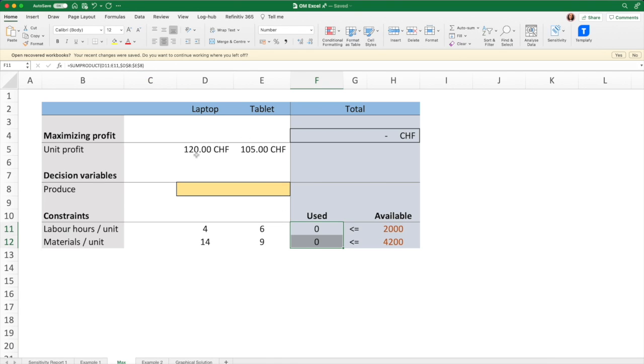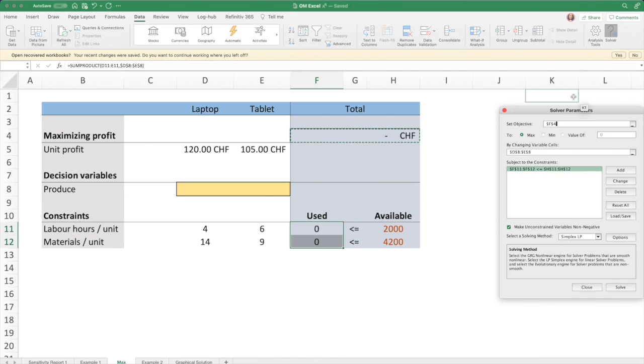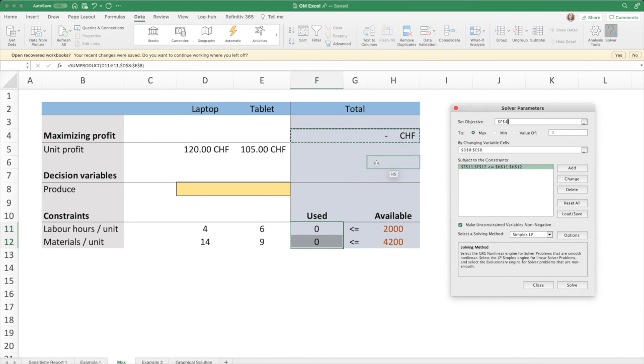Now everything is set for Maurice to use the Excel solver to calculate the maximized profit. To access the solver, he clicks on Data and then on Solver. He sets the objective to the cell of the objective function value and ticks the Max button to maximize that cell. After that, he puts the decision variable cells as changing variables. Maurice then adds the capacity constraints by stating that the total used labor and material can only be smaller than or equal to the capacity constraints. In the last step, he selects Simplex LP as the solving method before clicking Solve.